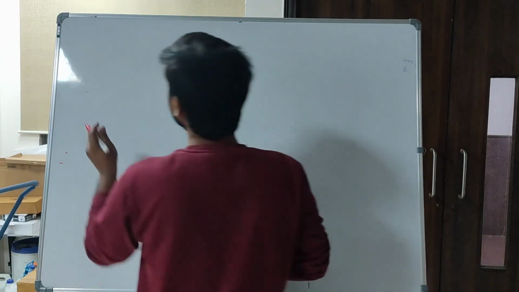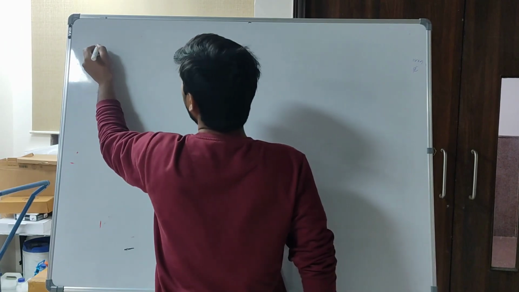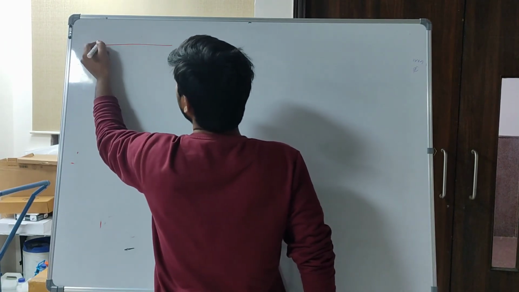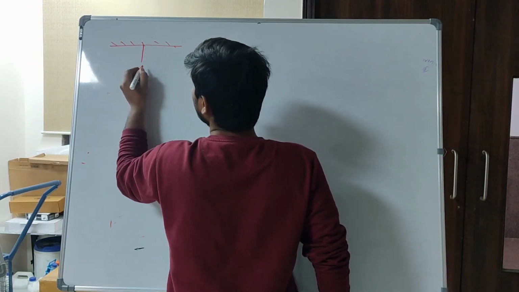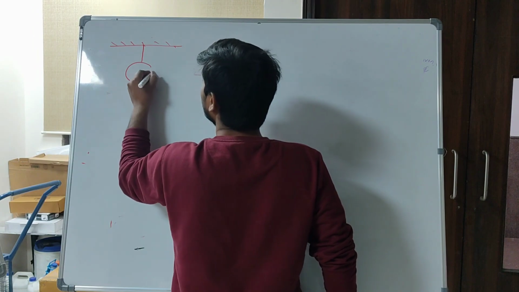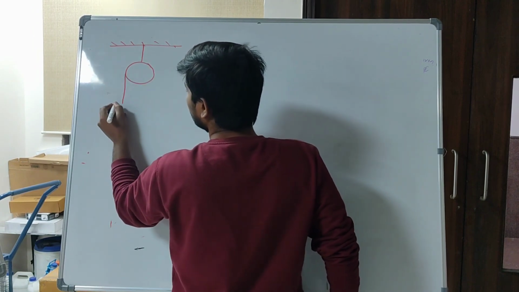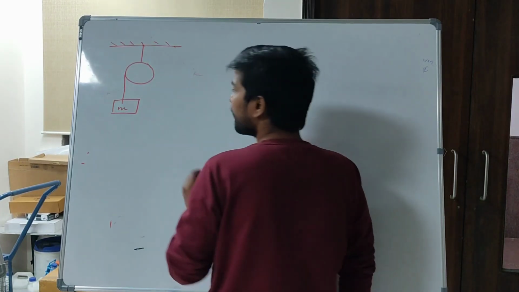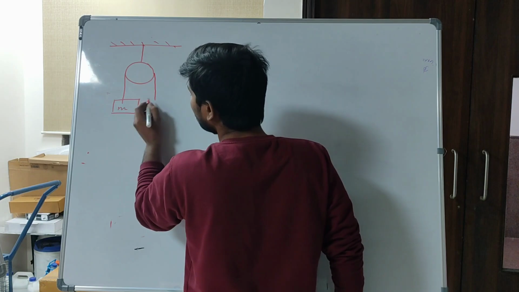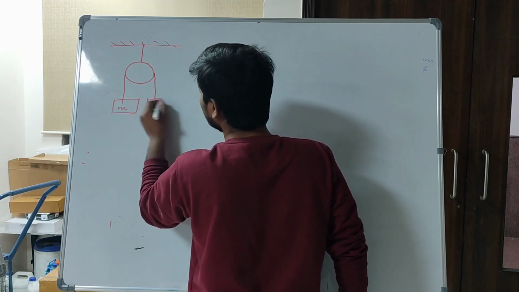I have considered a pulley arrangement with a body of mass m on one string and a body of mass 2m on the other.